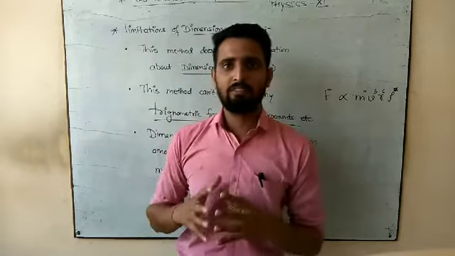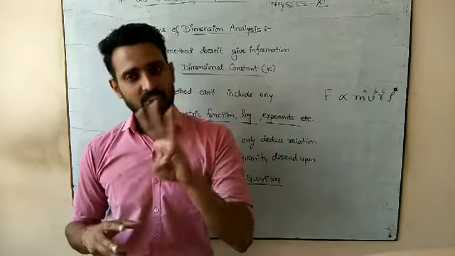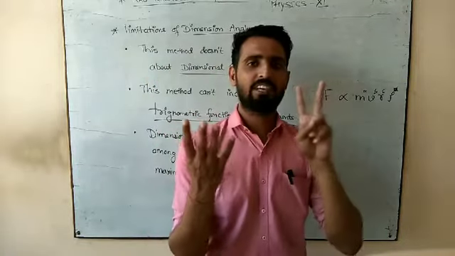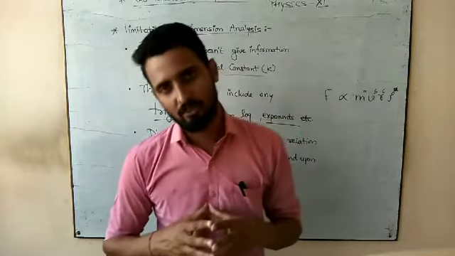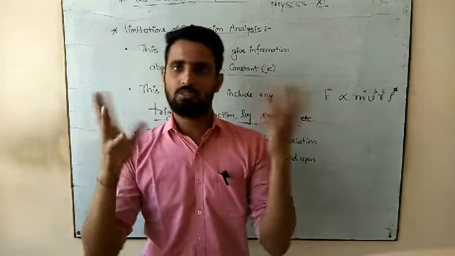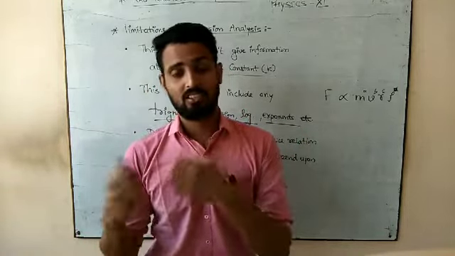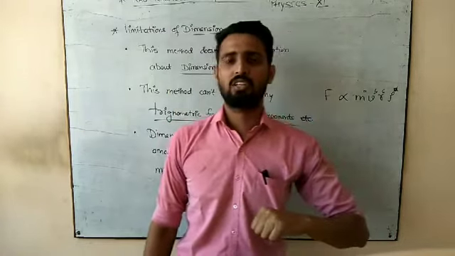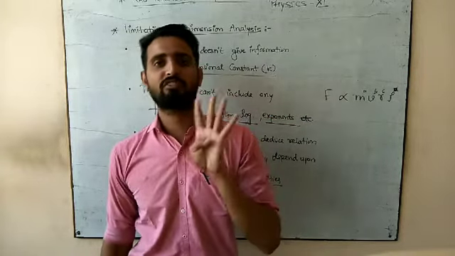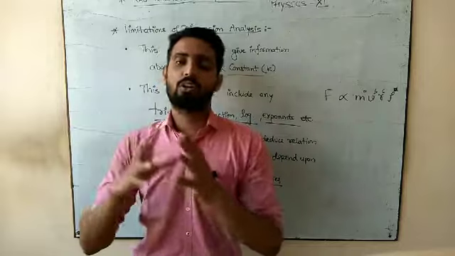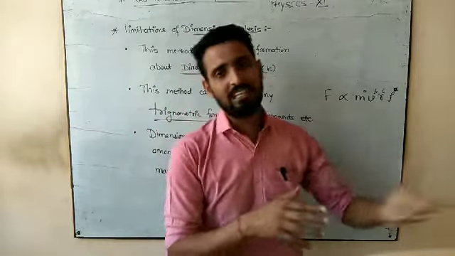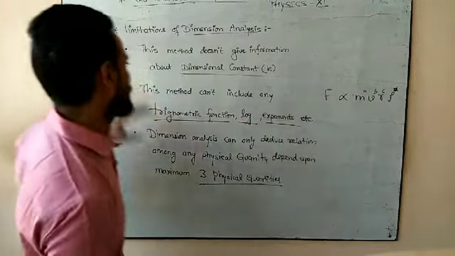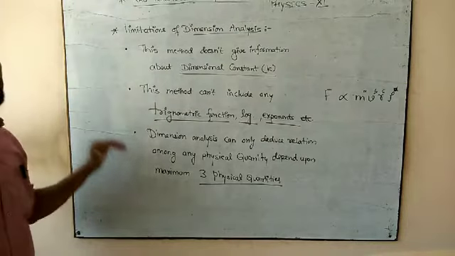To solve for four variables we have only three equations, and this can't be possible. Four variables and three equations cannot be solved. To solve four variables, we require four equations, and for that we must have four fundamental quantities whose dimensions we can compare, either M, L, T and one more, but we mostly don't see that so far. So that is the third limitation of dimension analysis.